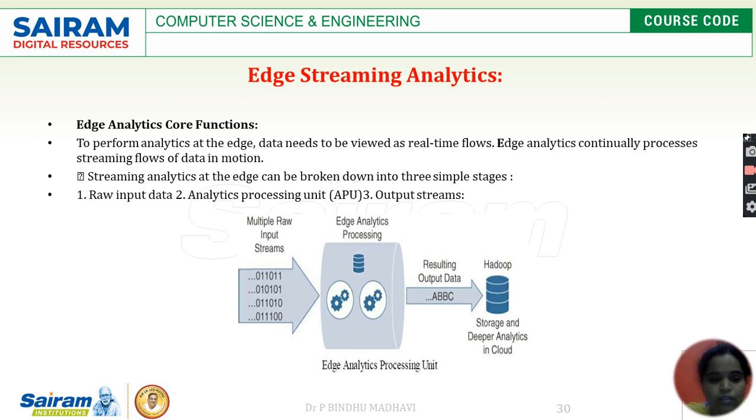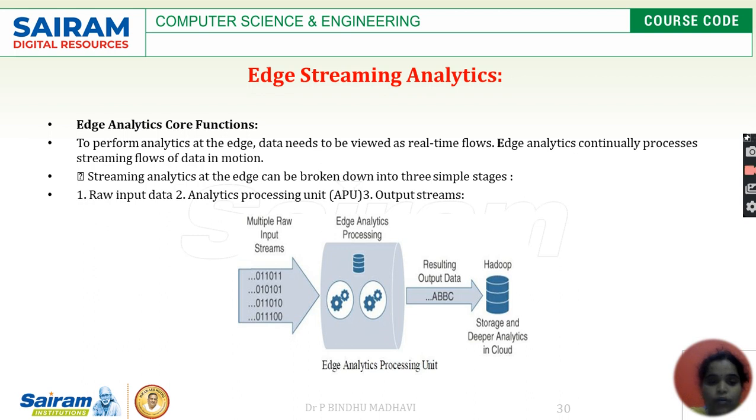So as I mentioned, raw input data. In the name itself, it is the raw data from the sensors that will be generated, will be collected, and it will be processed by using this analytical processing unit. So analytical processing unit, what it will do means it will be filtering and combining the data streams. So separate data streams will be there, right? It will be combining and organizing them in a particular window based on certain statistical functions. That is the role played by the analytics processing unit. It will filter and combine the data streams as per the requirement.